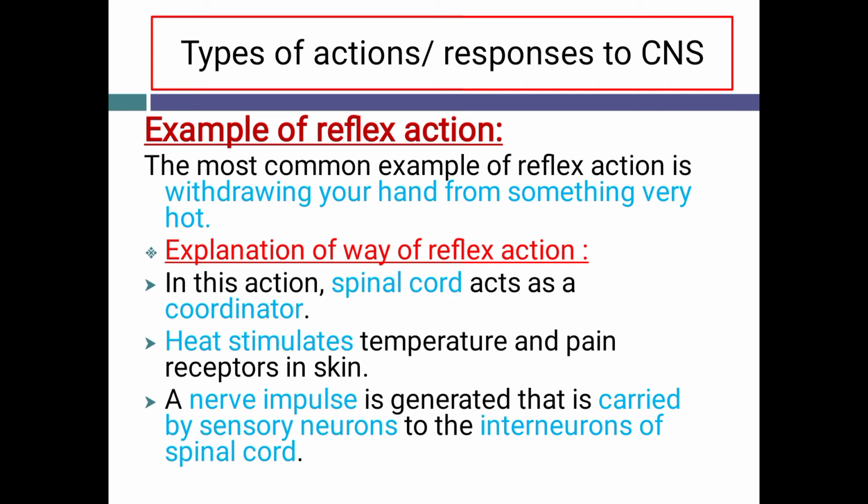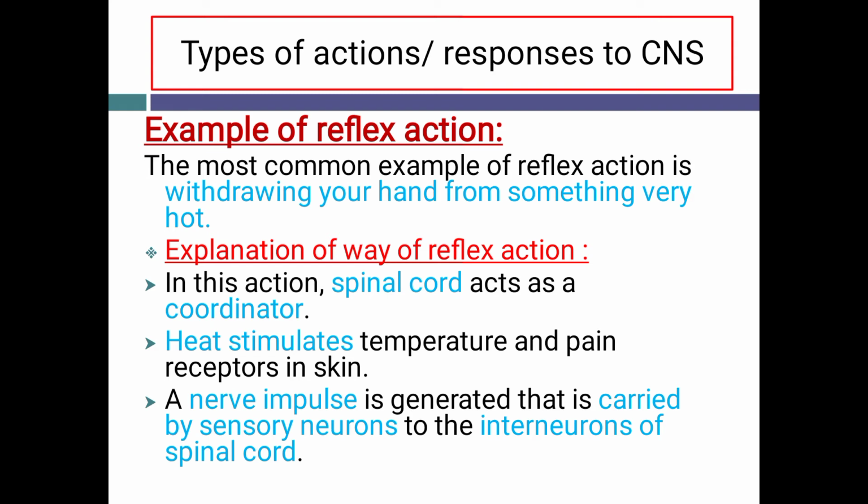How does reflex action occur? In this action, spinal cord acts as a coordinator. Now, what is coordinator? These are the organs that receive information from receptor and send messages to the particular organ for proper action. For example, in nervous coordination, brain and spinal cord are coordinators.